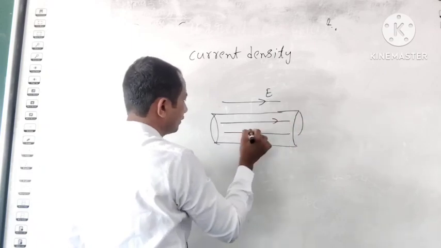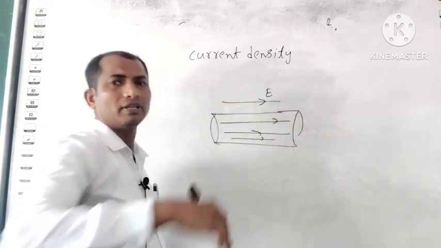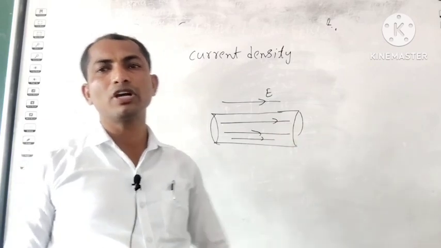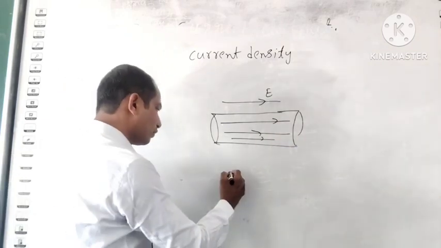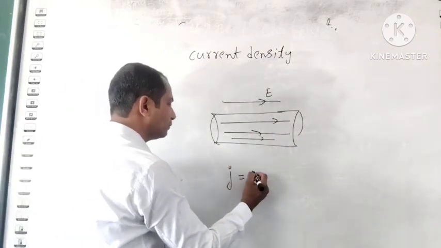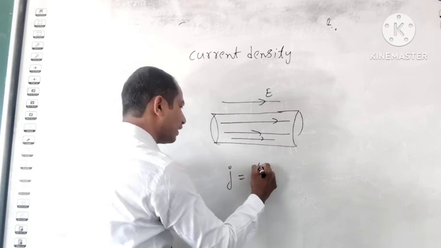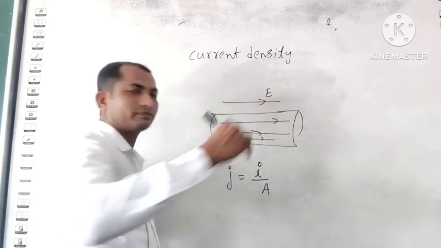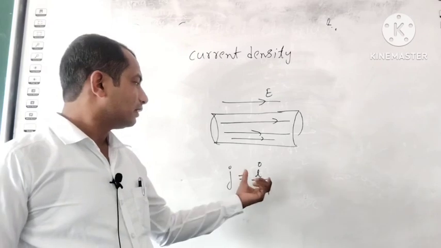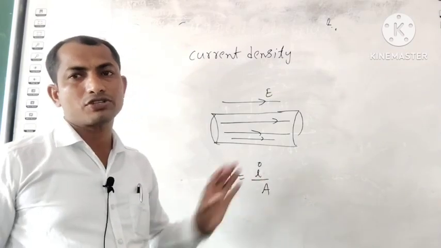Current density is denoted by J. J is equal to I by A. A is the cross-sectional area.